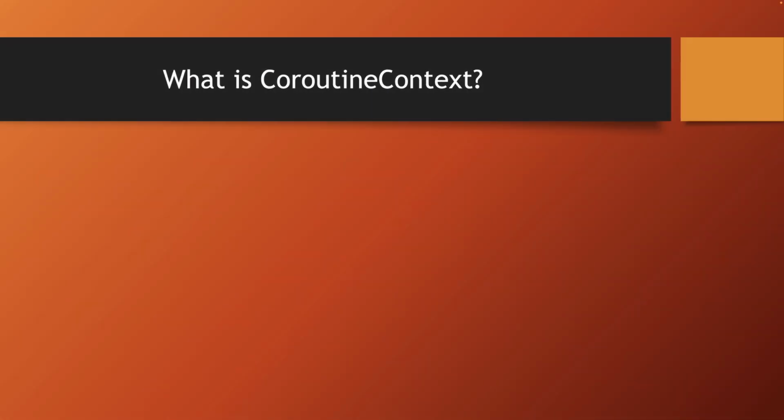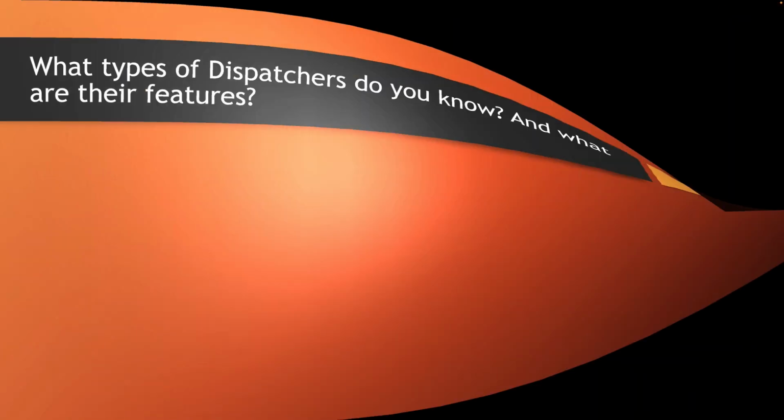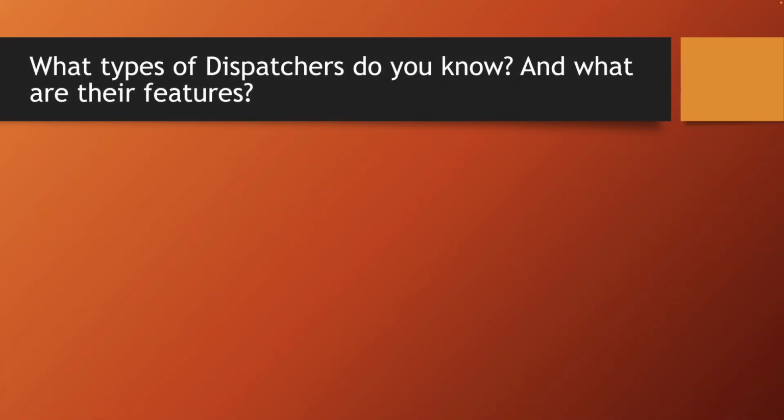What is the coroutine context? Coroutine context is a set of different elements that controls the behavior and state of a coroutine. It's an object that contains several components, such as dispatcher, coroutine name, exception handler, and job. What types of dispatchers do you know, and what are their features?